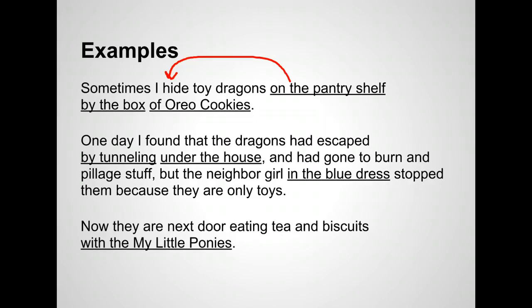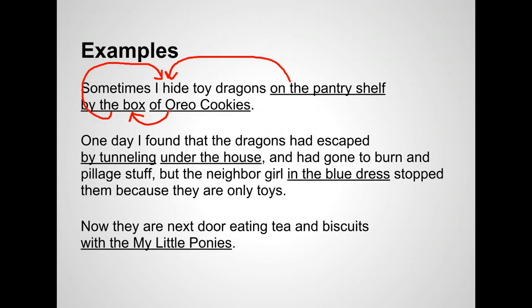By the box is also telling us where we are hiding them. Of Oreo cookies tells us what kind of box. What kind of box is it? It is a box of Oreo cookies.